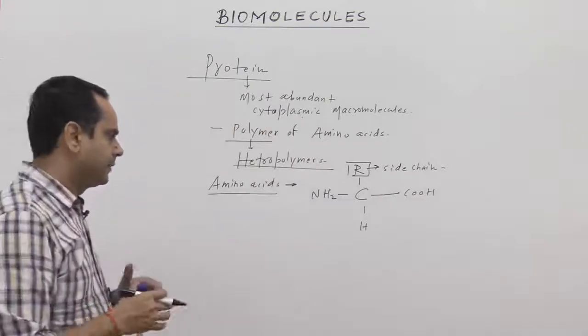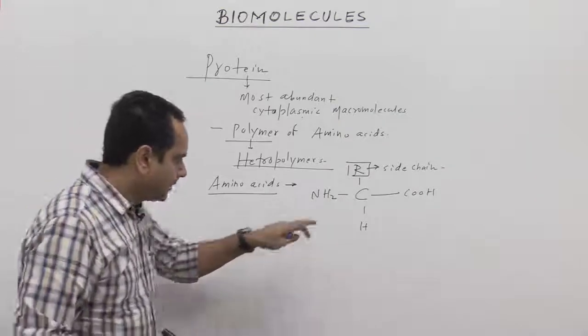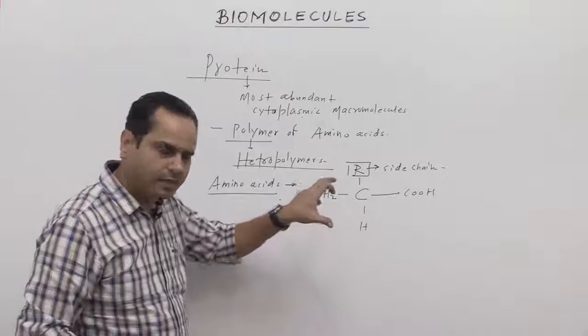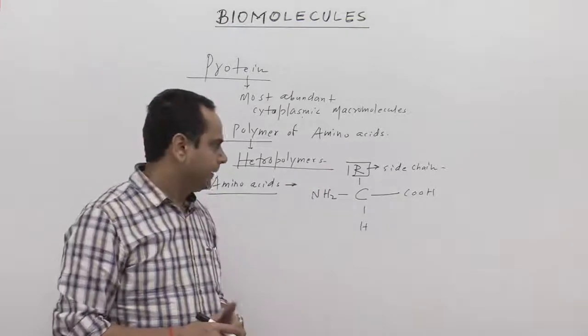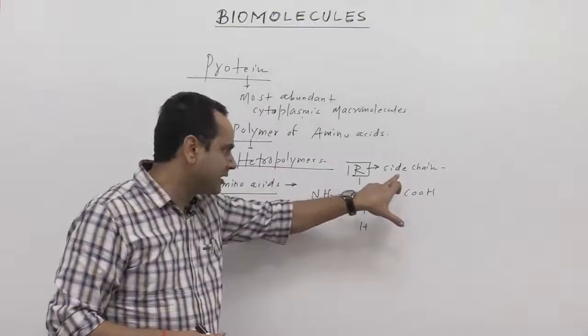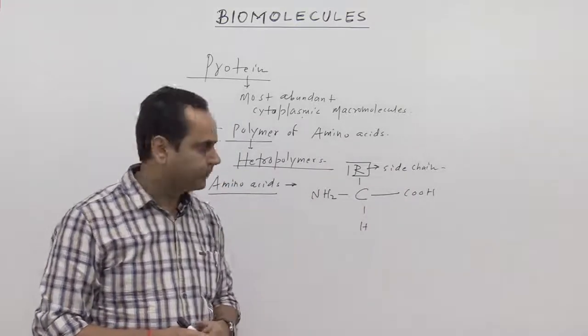So all amino acids must have these three common attachments: amino group, hydrogen and carboxylic acid. And there is the R group, also called the side chain, attached to this carbon atom.